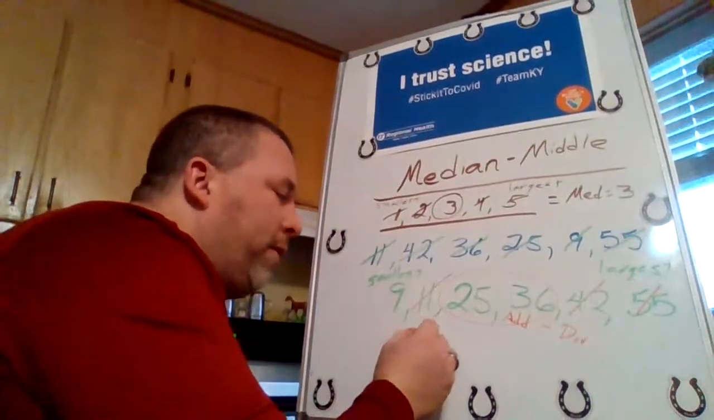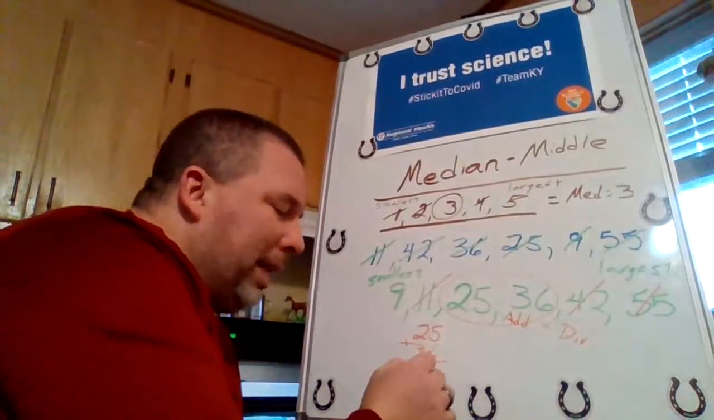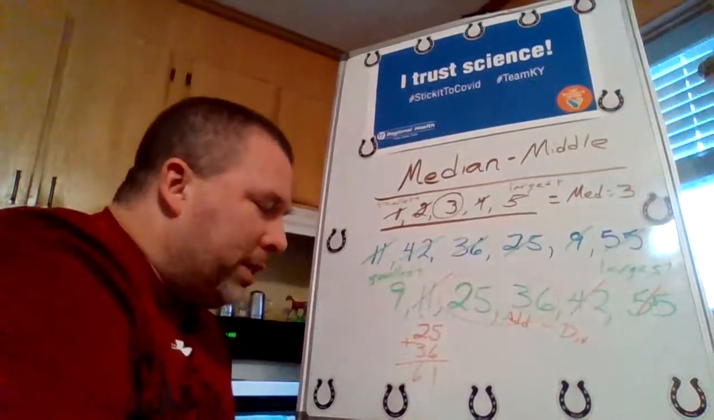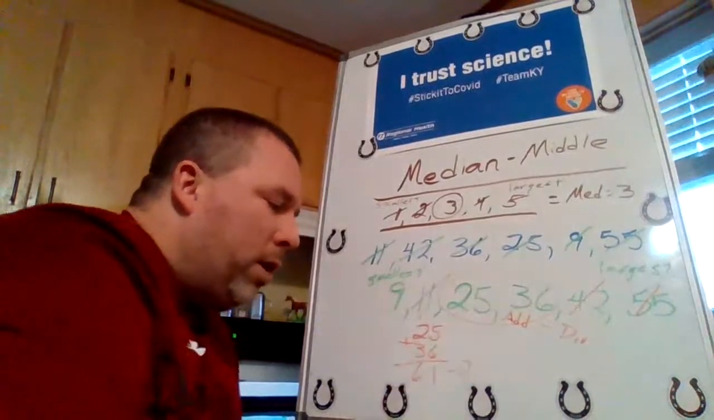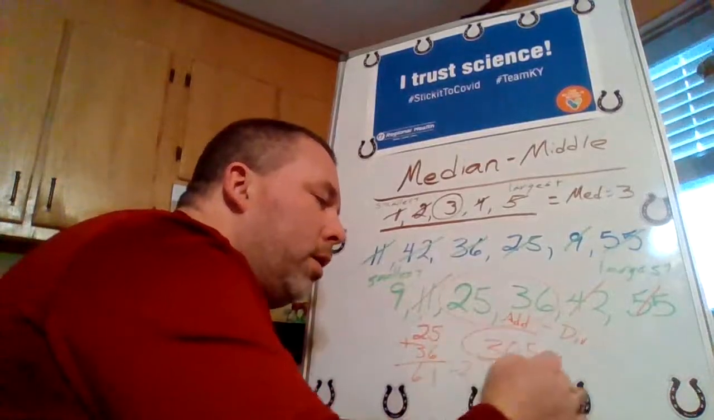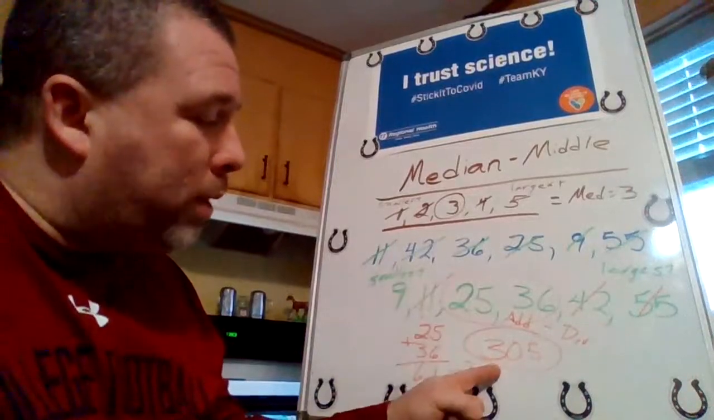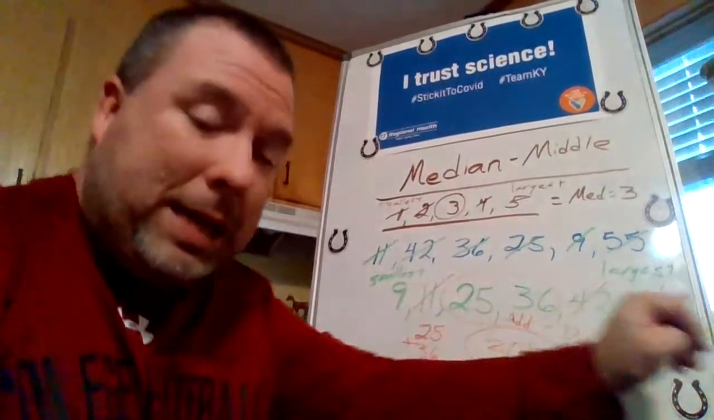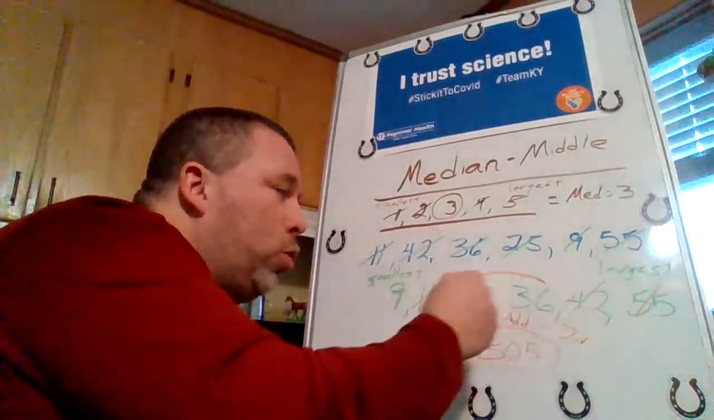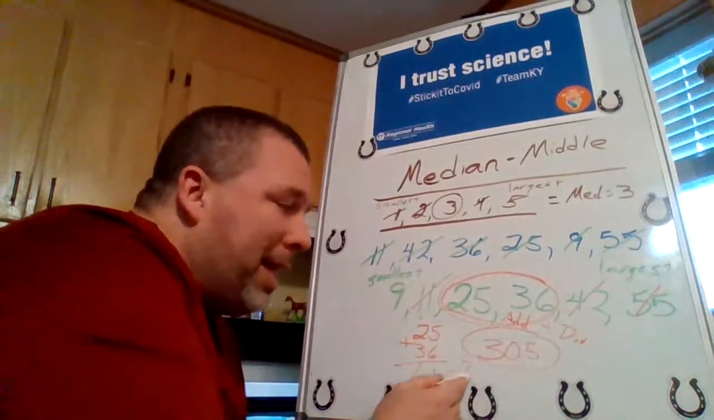So we start with 25 plus 36. 6 plus 5 is 11. Carry the 1. 2 plus 3 is 5. Plus 1 is 6. That gives me 61. Now I'm going to divide 61 by 2. And that's going to give me 30.5. So the median of this data set is 30.5. Now, once again, if you have an even number of values, you're going to take the 2 that are in the middle, you're going to add them together, and then you're going to divide that by 2.